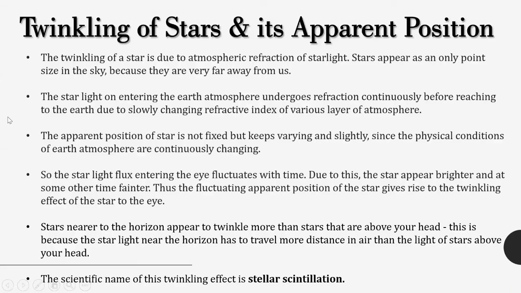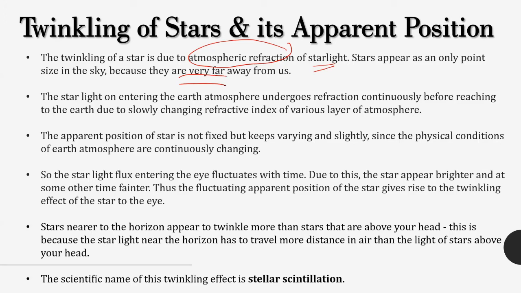So, twinkling of stars and its apparent position. First, you need to start with the twinkling of stars. Why is there a twinkling effect when light is coming from stars? It is due to the atmospheric refraction of starlight, because when it enters the Earth's atmosphere, light refracts. Stars appear only as point sources of light, point-sized in the sky, because they are very far away from us. So we will actually see only one ray of light which is reaching us.